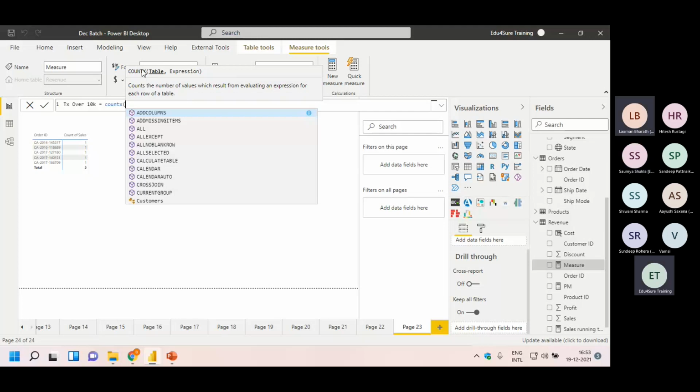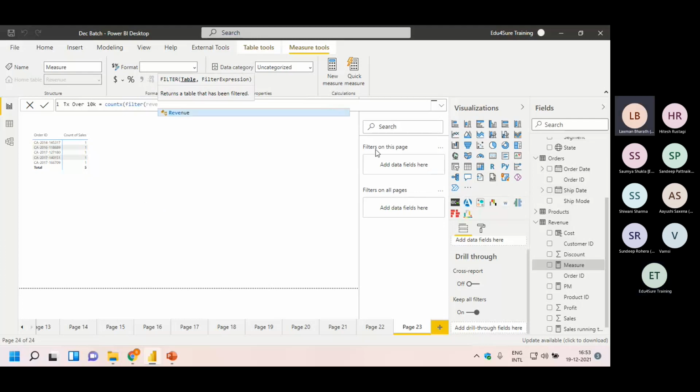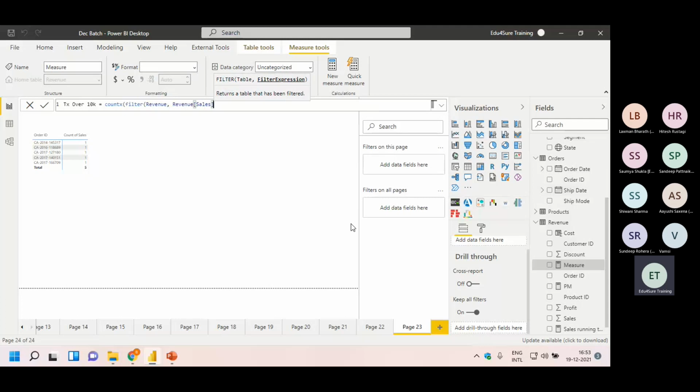Okay. So my bigger data set is these tables. Now I need to tell it which table. So I am saying the FILTER function I'm using here, which is going to create a sub table for me, right? So which is my bigger table, guys? Revenue Master. So from the revenue table, I am creating a sub table where my sales are greater than 10,000.